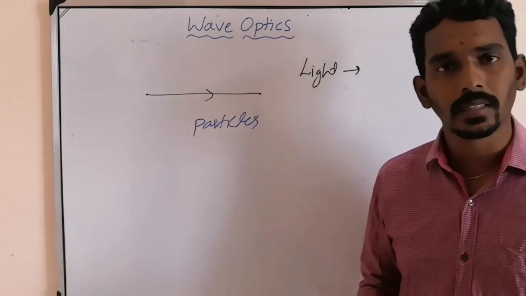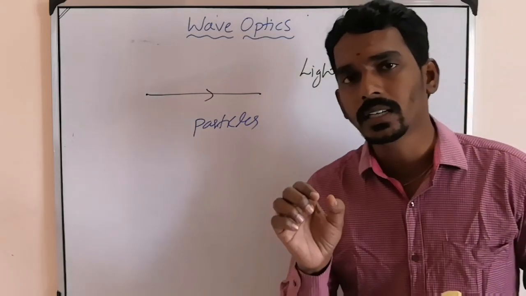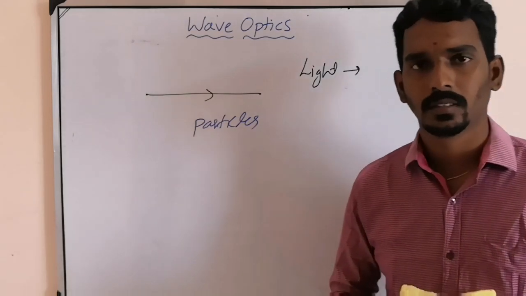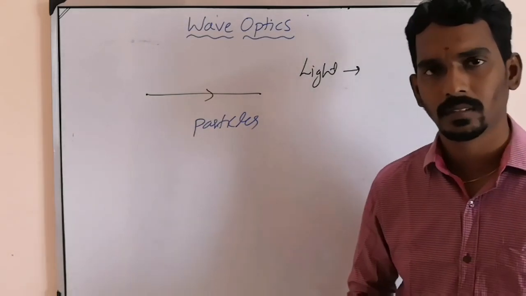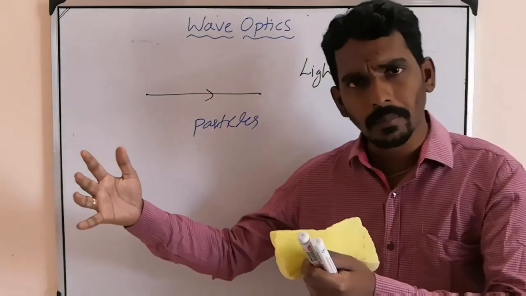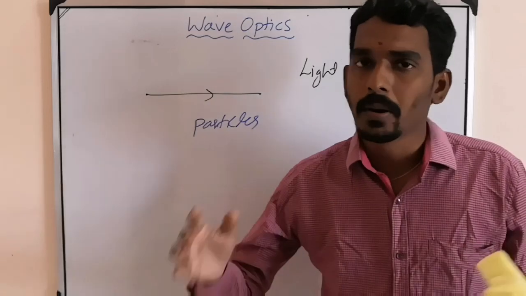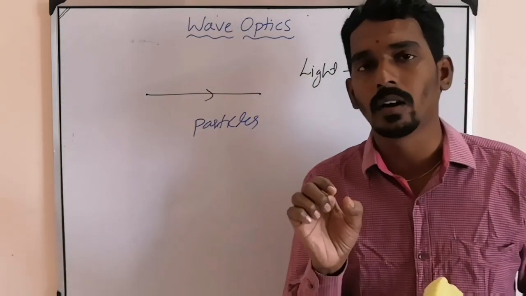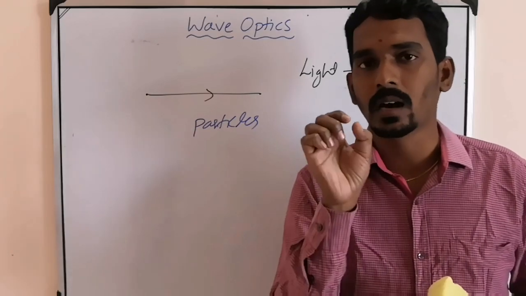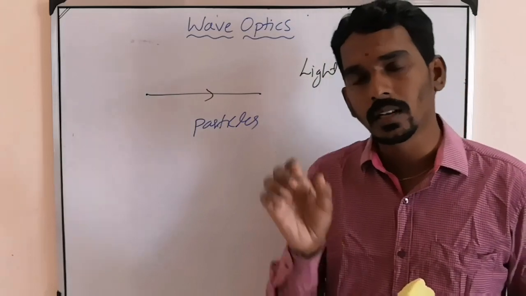Who has given that theory? That is Newton, Newton's corpuscular theory. A corpuscle is a small particle. So a beam of light is nothing but the sum of many such tiny particles, which he named corpuscles. That's why the theory is called Newton's corpuscular theory.